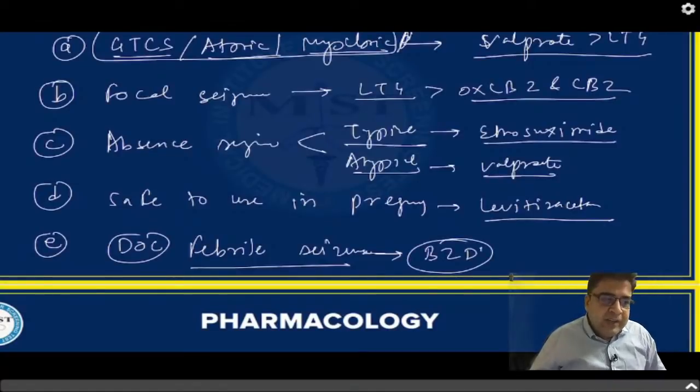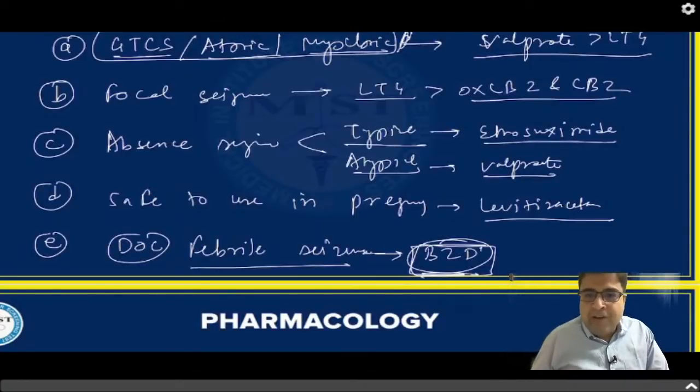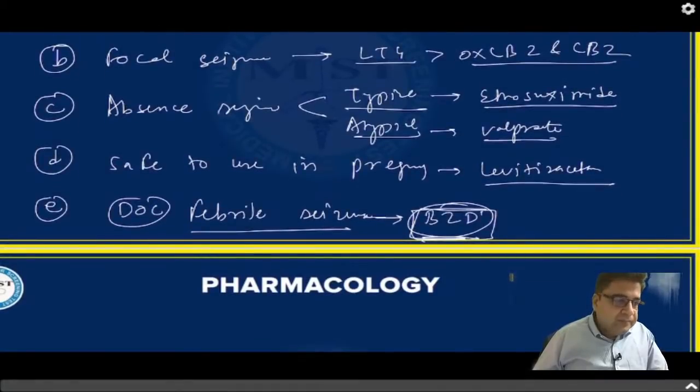Now, how these benzodiazepines are given depends. If the patient is at home and the parents have to give the medicine, and febrile seizures mostly occur in children, they can give it by the rectal route or by the nasal route. Rectal is diazepam and nasal is midazolam. Or if the kid has come to the hospital, then as a doctor you have to give medicine by the IV route, either lorazepam or diazepam. So benzodiazepines are the best medicines for febrile seizures. In hospital, give medicine by the parenteral route; at home, parents can give it by alternative routes like rectal or nasal.